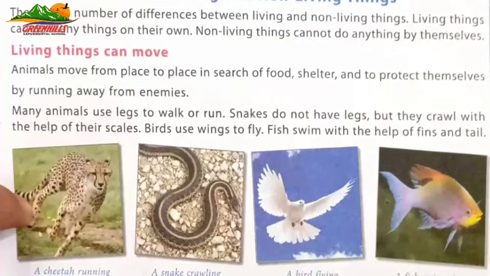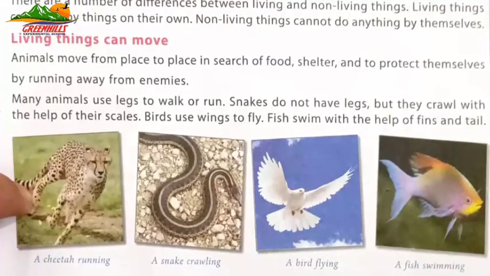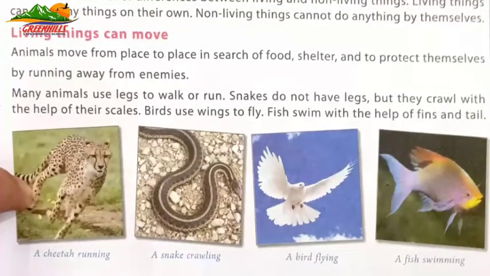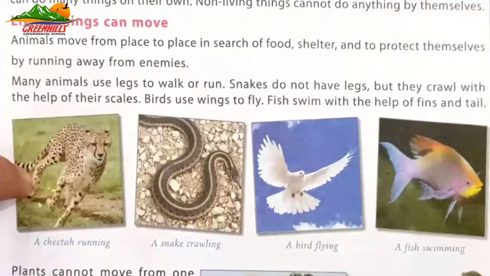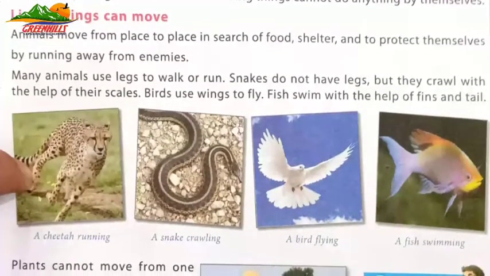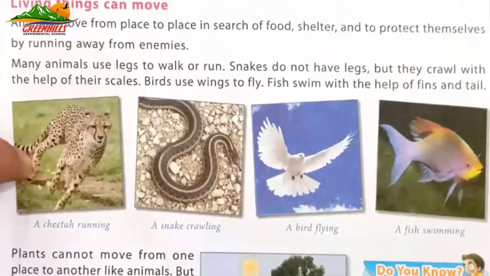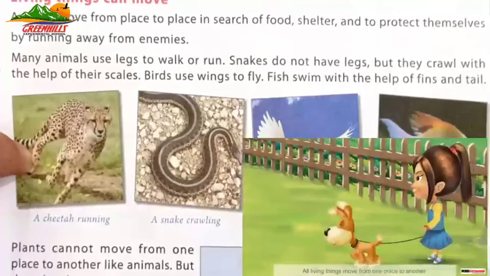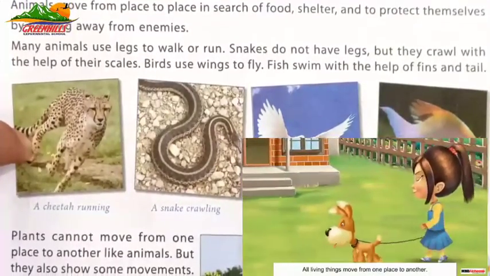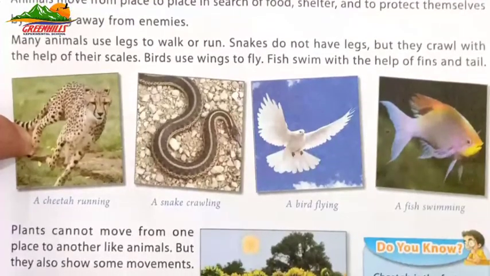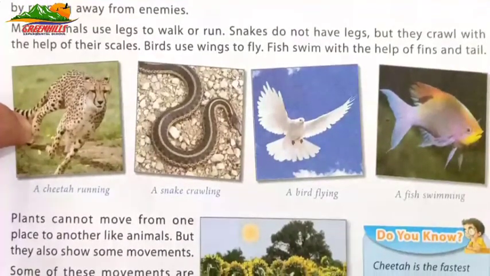Animals move from one place to another in search of food, shelter, and to protect themselves by running away from enemies. Many animals use legs to walk or run. Snakes do not have legs, but they crawl with the help of their scales. Birds use wings to fly. Fish swim with the help of fins and tail.